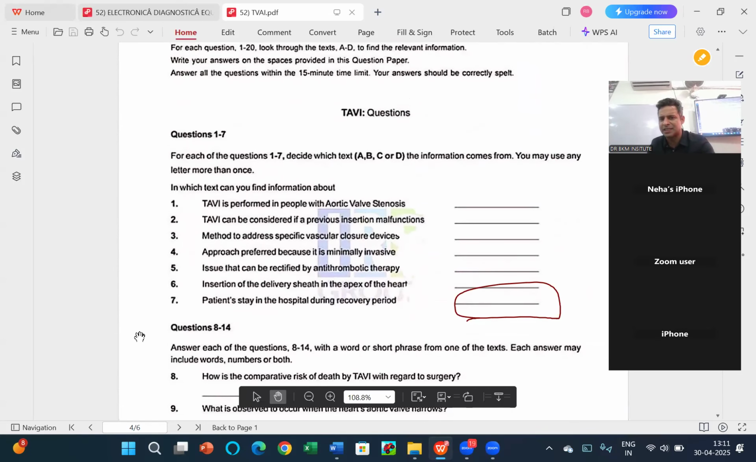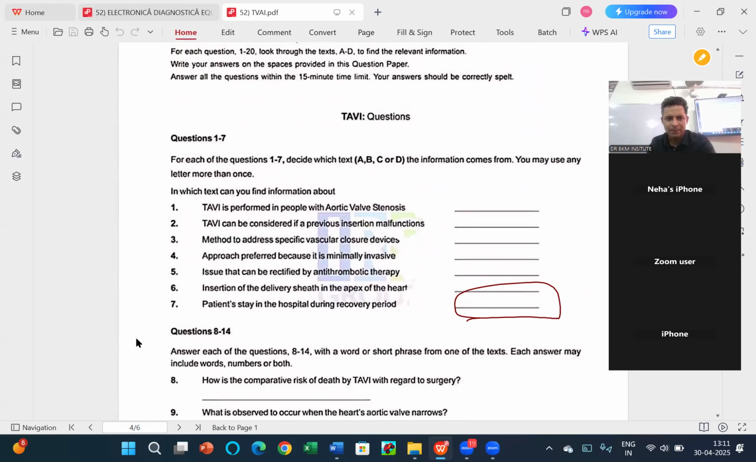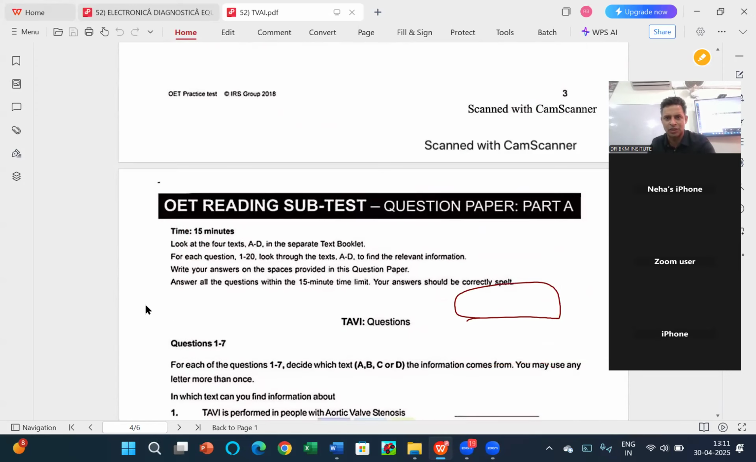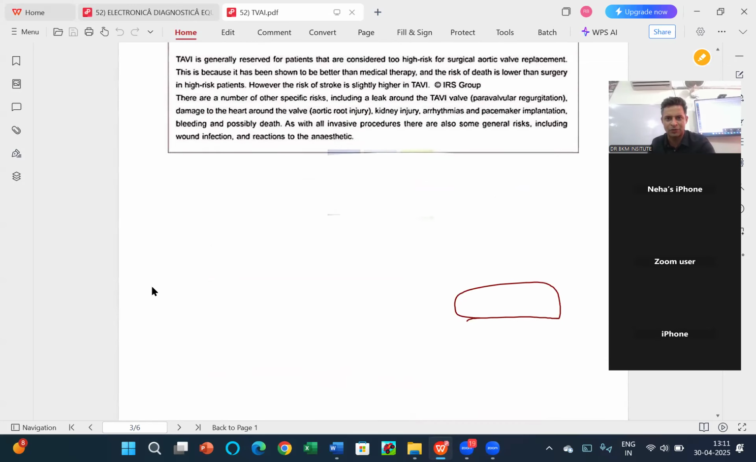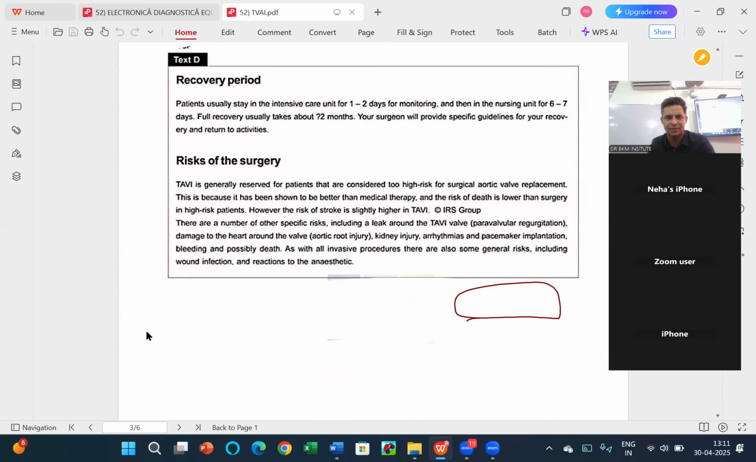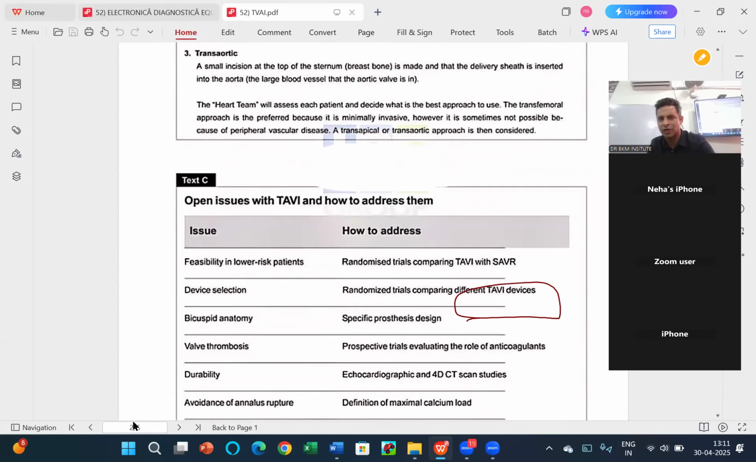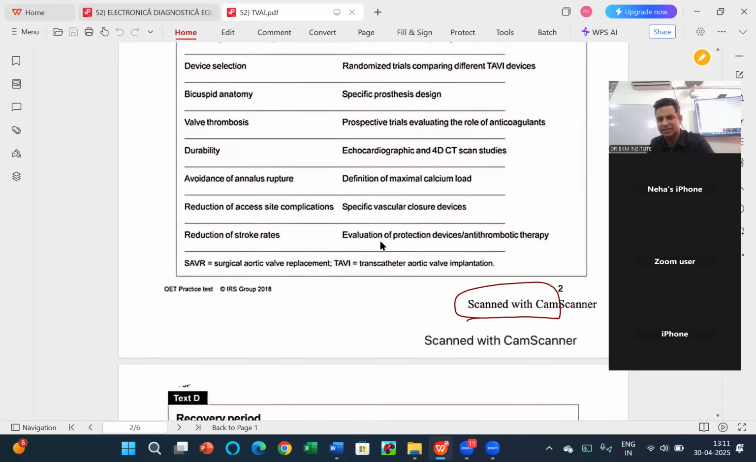TAV can be considered if previous insertion malfunctions. This I could not find. Method to address specific vascular closure devices. Now I would like to check this, maybe because it can be in the methods, it can be B or C. But then when I am going to B, by chance I could see in the C specific vascular devices. Here it is. So that is how you try and find.